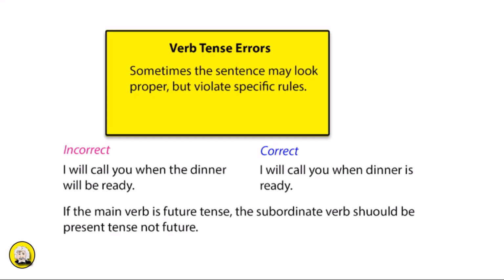Another somewhat similar example where you will not use the future tense in the subordinate verb is when the main verb is in the future tense. So for example, I will call you when the dinner will be ready is not correct. One might think future in the main verb will require future on the subordinate verb as well, but that is not the case. The subordinate verb should be present tense, not future.